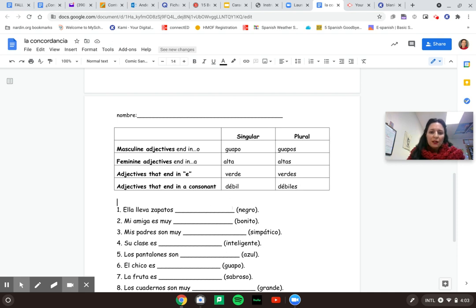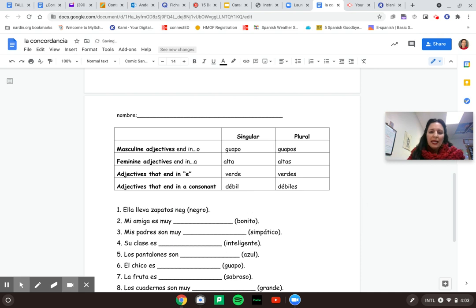So what we want to do here is we have to look at our noun here, zapatos, and we're saying ella lleva zapatos. She's wearing zapatos, shoes. And we want to make the word negro agree with zapatos. So we want to make sure that that's in the masculine plural form. So what would we say to say black shoes?